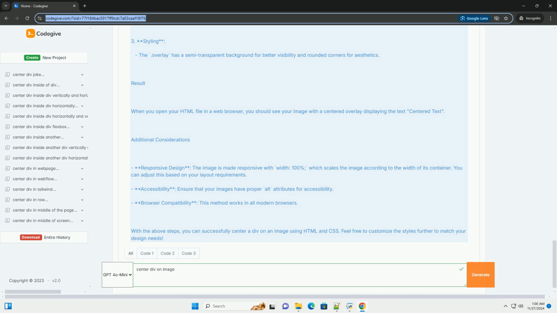With the above steps, you can successfully center a div on an image using HTML and CSS. Feel free to customize the styles further to match your design needs.